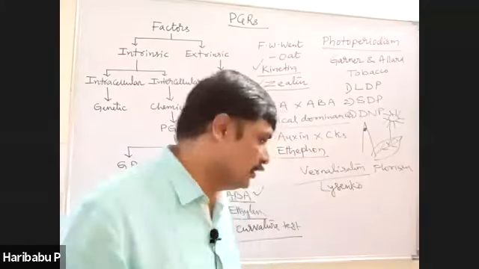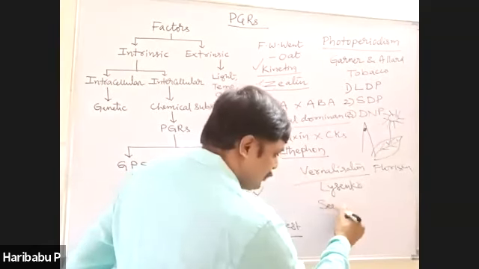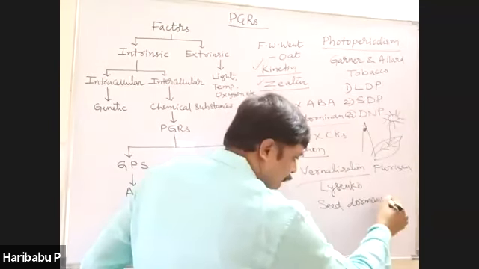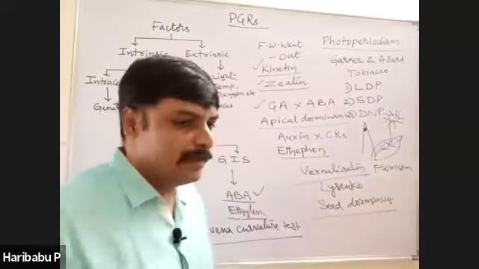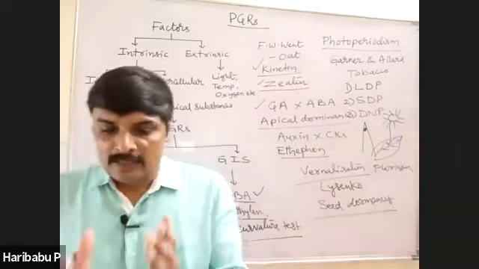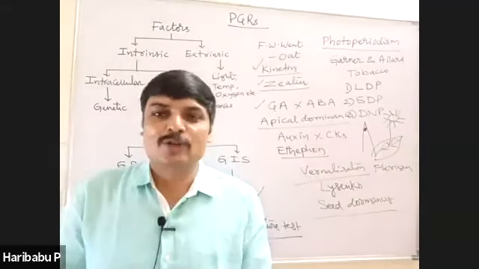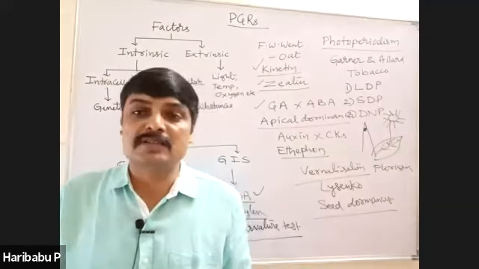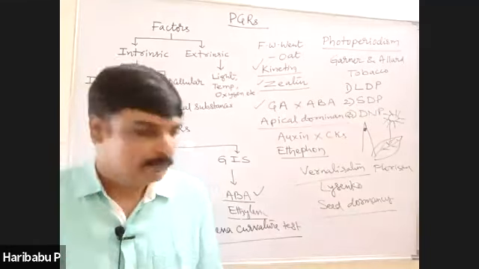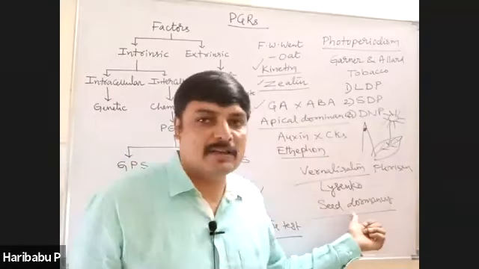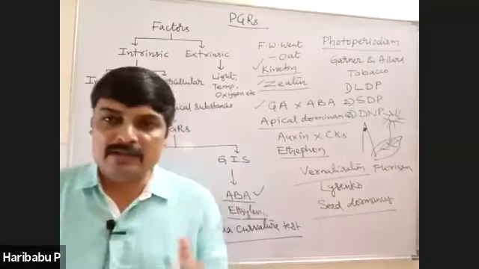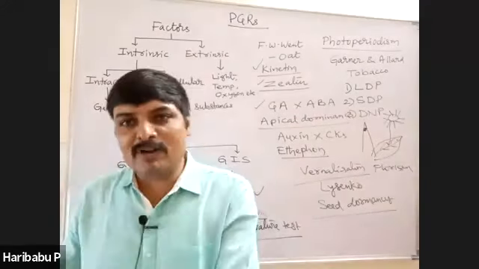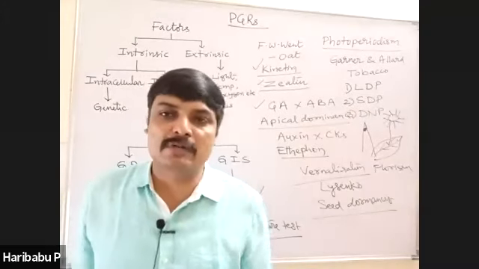And the last one is seed dormancy. The inability of the seed to germinate, even under favorable external conditions, is called seed dormancy. I think you understand. Seed dormancy is due to unfavorable internal conditions, while the external conditions are favorable.